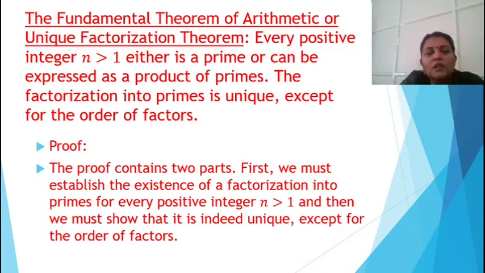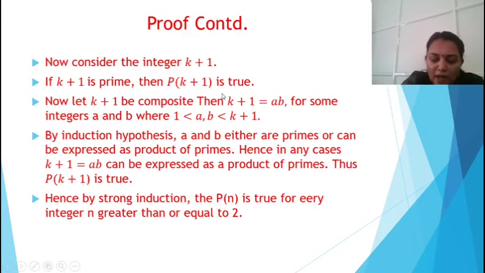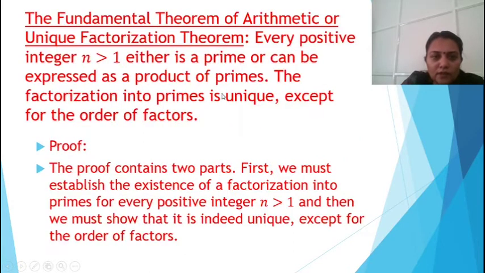Now we have the statement of the fundamental theorem of arithmetic. It's also known as the unique factorization theorem. The statement is: every positive integer n greater than 1 is either a prime or can be expressed as a product of primes. The factorization into primes is unique except for the order of factors.